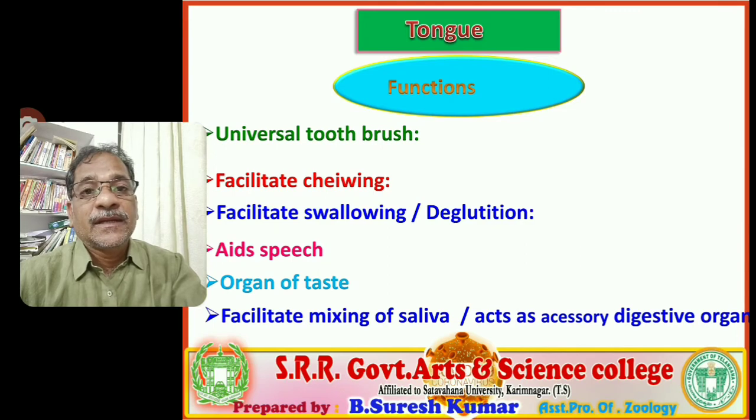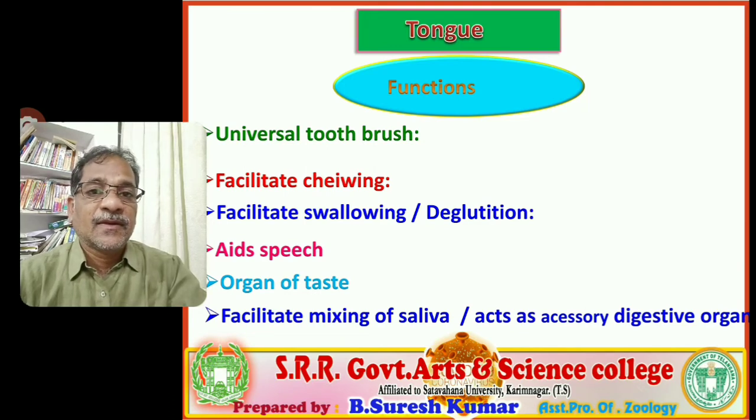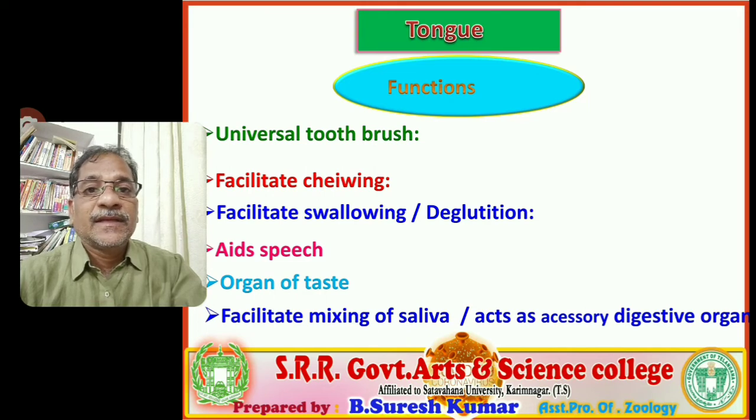So it also facilitates the digestion phenomenon. Hence, it is termed an accessory digestive organ. Of course the stomach is a digestive organ, but the tongue is also an accessory digestive organ, because it facilitates mixing of saliva. Saliva is the digestive juice that promotes the digestion of carbohydrates in the oral cavity.